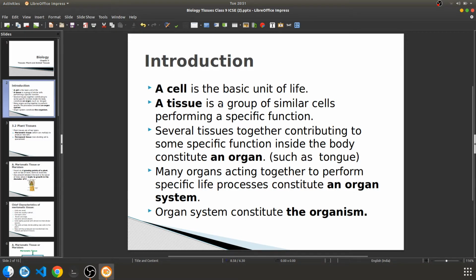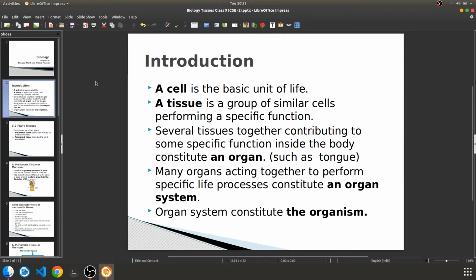What kind of functions? Different kinds of cells are there, and those will be performing different functions. So specific tissues have been given specific tasks. Specific tissues will combine many cells together, a group of similar cells basically, and they will perform a specific task or function. Okay,